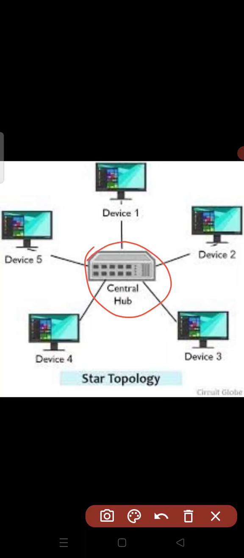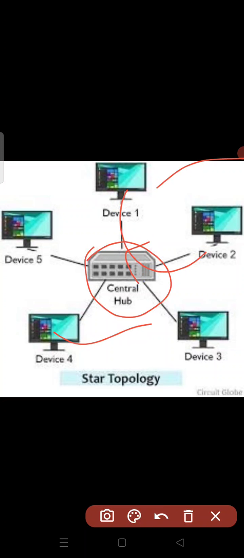It sends the data to the destination node. A hub plays a major role in such networks. Here, if device 1 wants to send any signals to device 4, it has to be reached through the central hub only. If device 2 wants to send any signals to device 1 also, it has to be reached through the central hub only. It means the central hub plays the main role in this star topology.